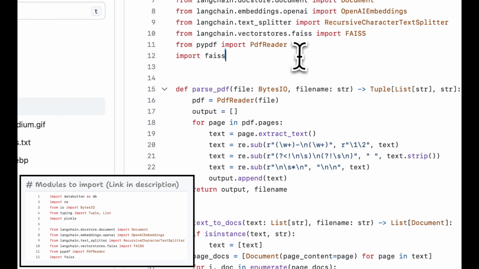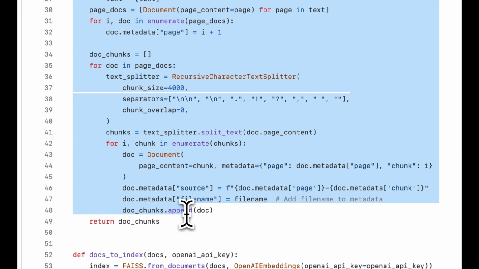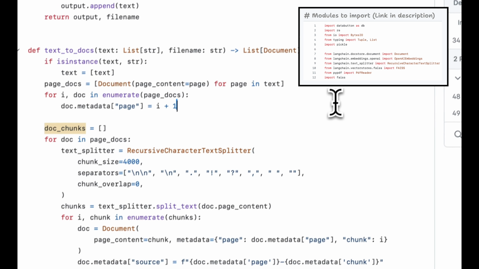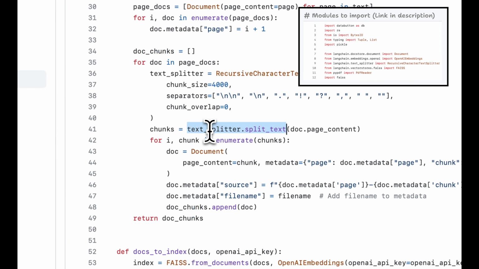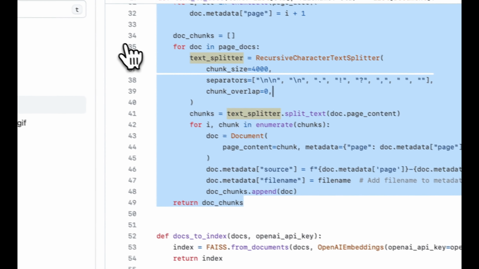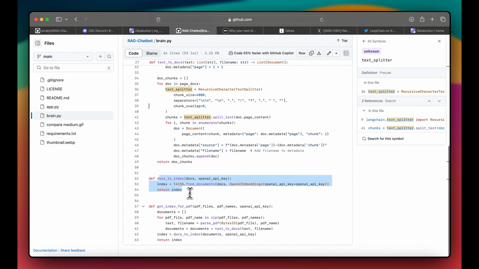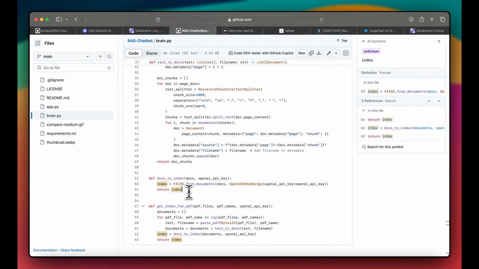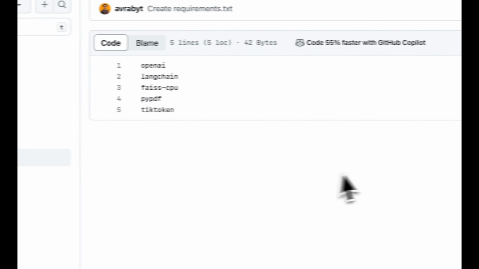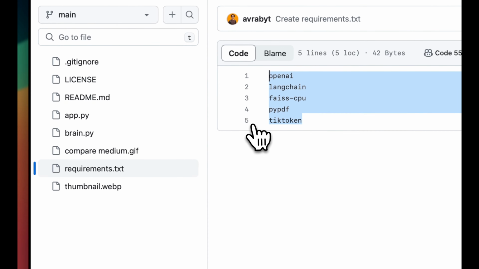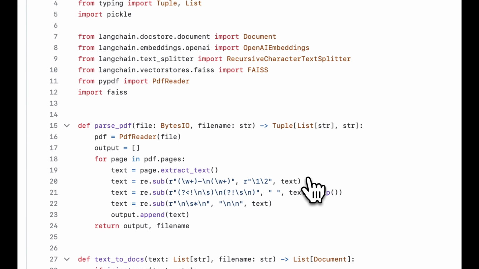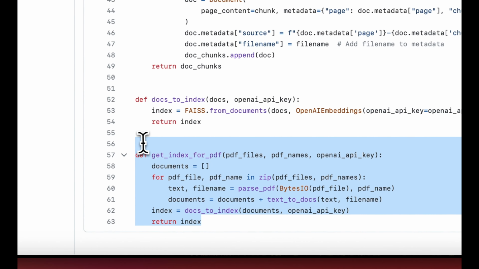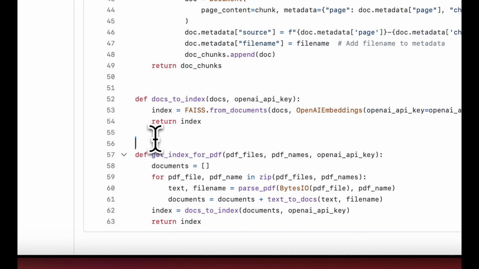To parse the entire PDF file and convert the text to documents, this whole thing is done by LangChain's RecursiveCharacterTextSplitter. Then it uses the text splitter further, and it creates documents. Then it converts the docs to an index. This is very crucial because here we use something called FAISS CPU, which you will see in the requirements.txt, and tiktoken is used. This is very important to index any file, which we have done before as well. And then we finally get the index of the file. Once we index, we create the vector database.